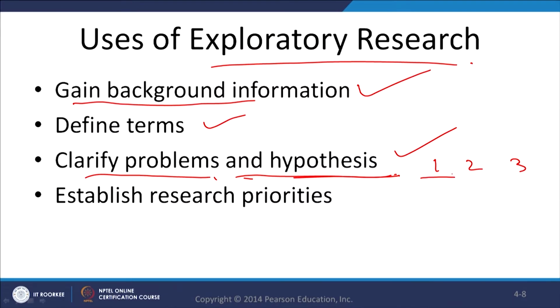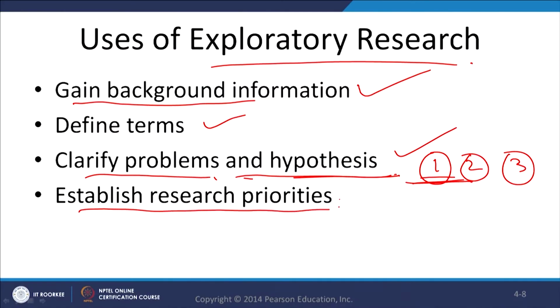So you understand, okay, these are the probable 3 causes that are affecting the mind of a person. Let us say there are 3 reasons, 1, 2, 3, you might say this might be the cause, this might be the cause, or this might be the cause. So you have built a hypothesis on the basis of the knowledge that you have acquired earlier, right. So it helps you in developing hypothesis.